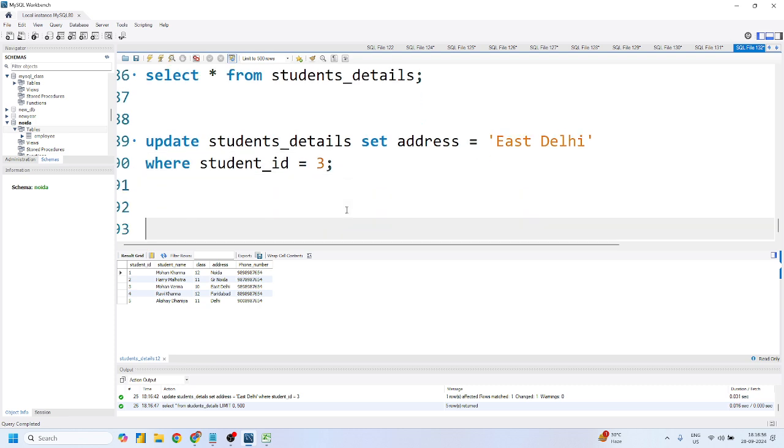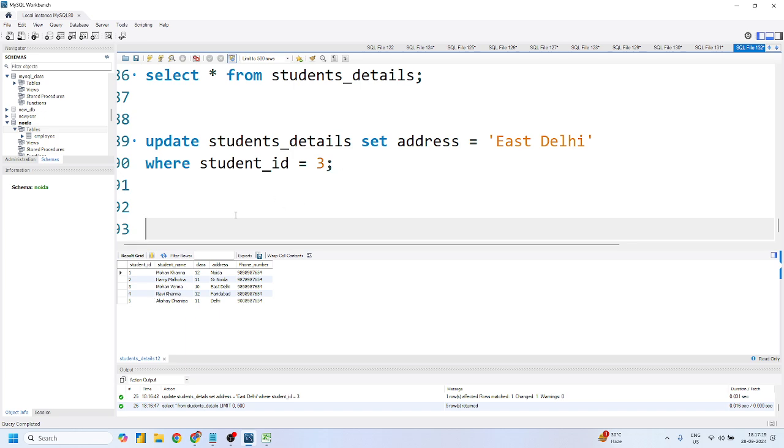Now I want to update multiple columns. Suppose I want to update Ravi Khanna to Mr. Ravi Khanna, demote the class to 11, and change Faridabad to West Faridabad. We want to update three columns, right?